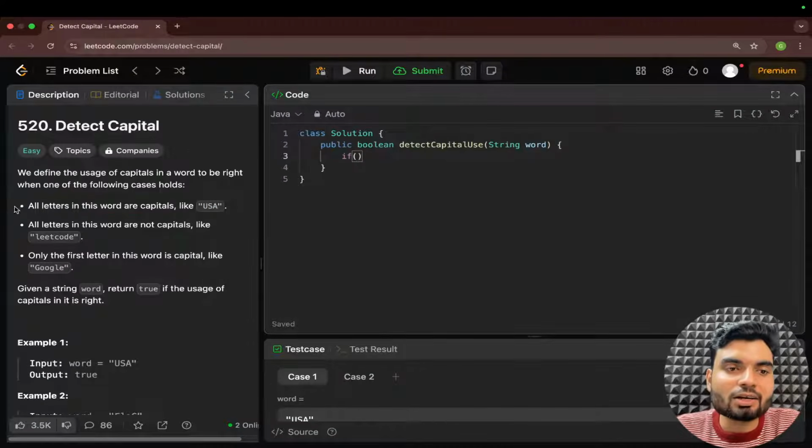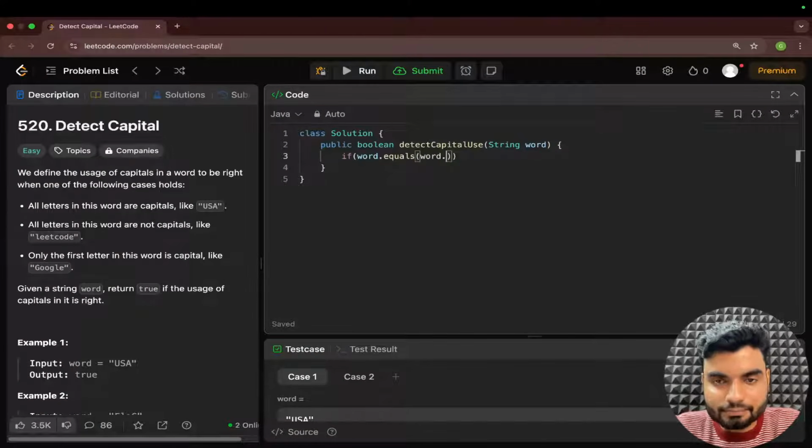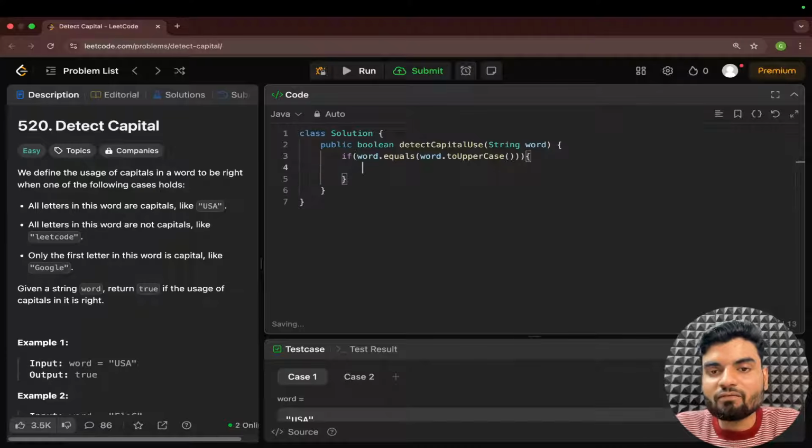The first condition is that all letters are capital. So how will you compare the particular thing? Here I will have my string word dot equals, which we basically use in Java to compare two strings. Is this equal to the capital version of this particular word? Word dot toUpperCase is a method to convert every character in a string to uppercase. So if the word is equal to the capitals of all of it, in that case we can return true.